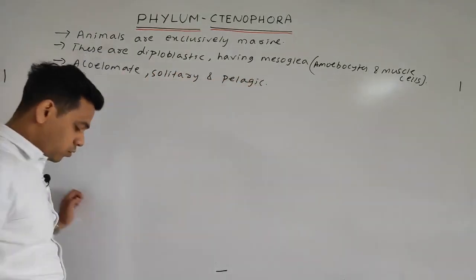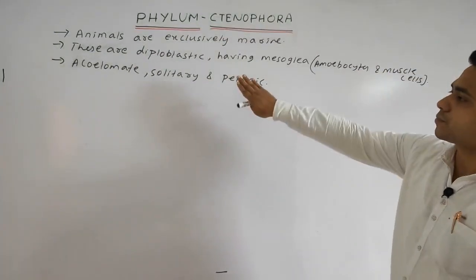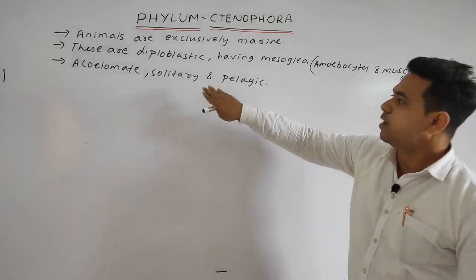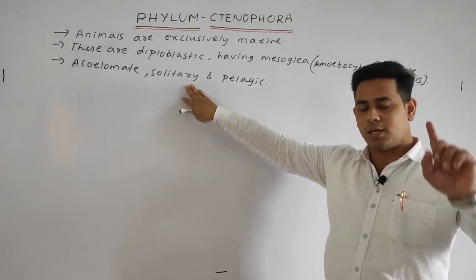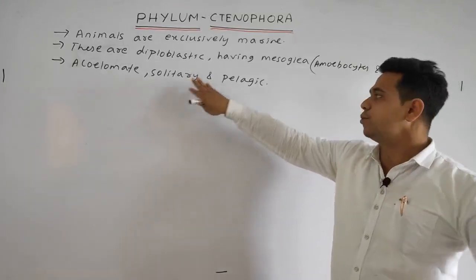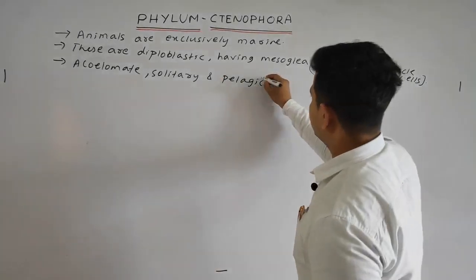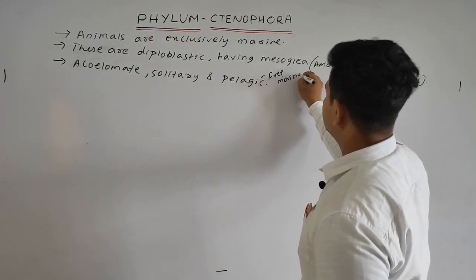Okay, so once more, always remember that acoelomate means coelom is completely absent, solitary means they always remain single, they are not present in groups. Pelagic means these are free moving. For understanding you can write free moving, not sedentary.